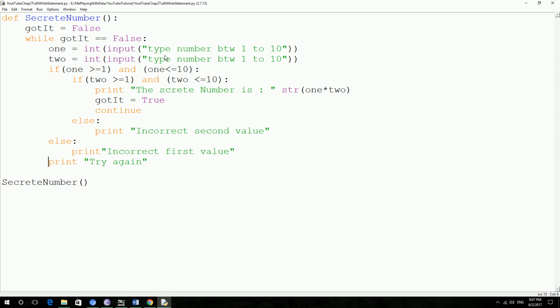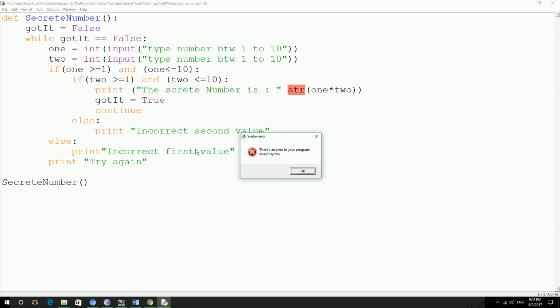Okay. I'm hitting F5 to execute it. There's some problem with this str string. What the heck is wrong with this? There is an error. What is wrong with this str?